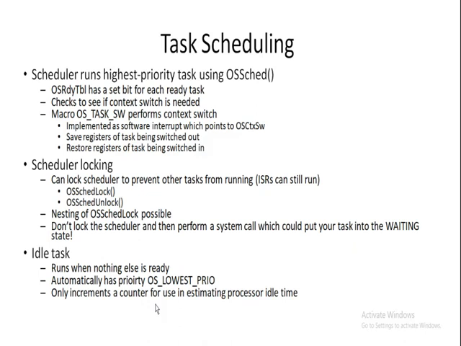The microC OS2 kernel supports nested locking of scheduling up to 255 levels deep. Scheduling is enabled only when the same number of scheduler unlocking calls as scheduler locking calls is executed.